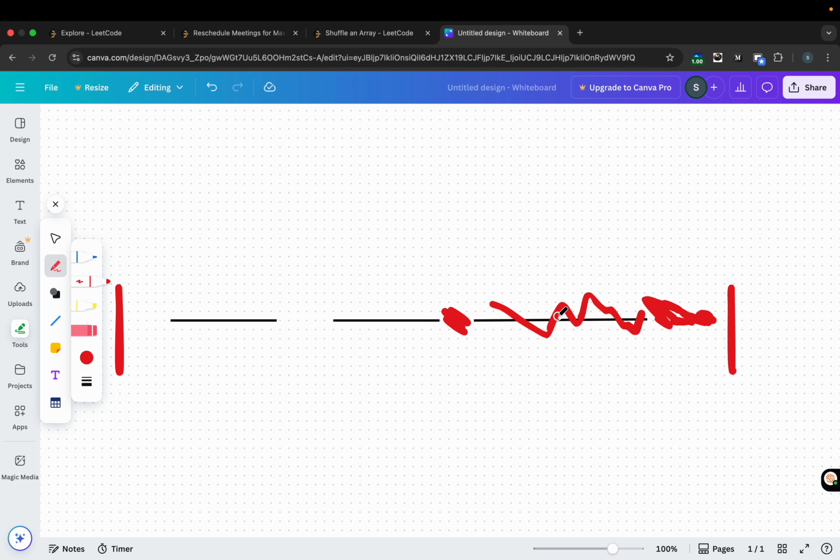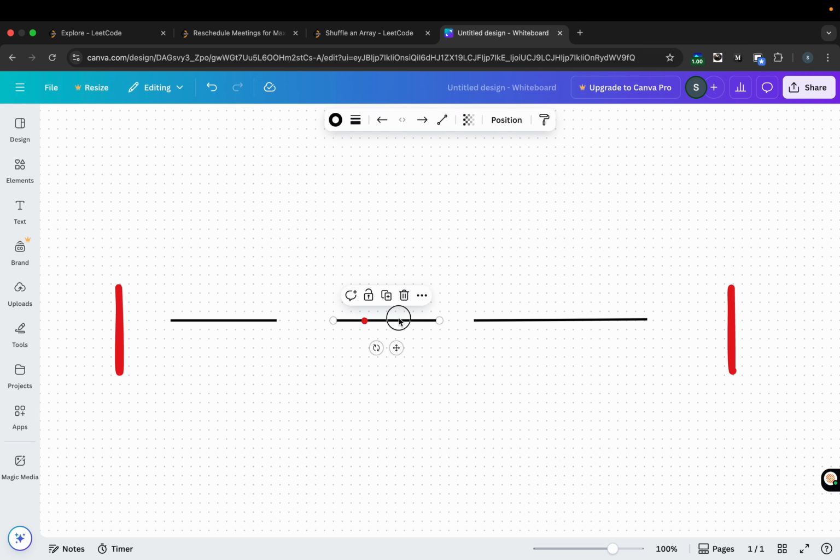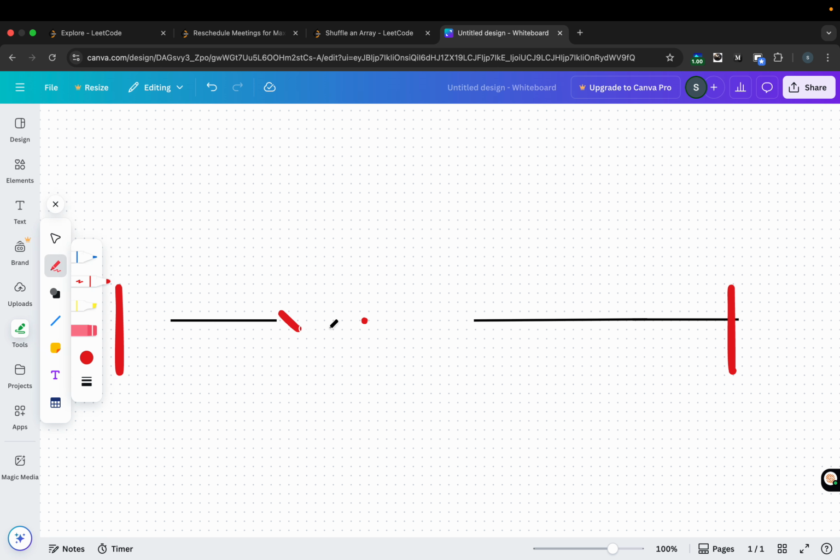One case is that I am able to reschedule it somewhere else. Then the free time I get is the free time on the left, the free time on the right, plus the duration of my meeting. So this is the first case, when I'm able to reschedule.